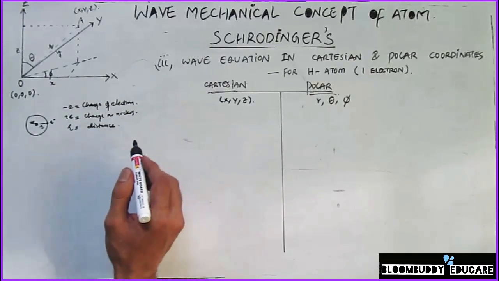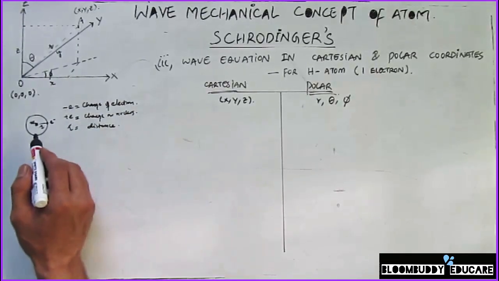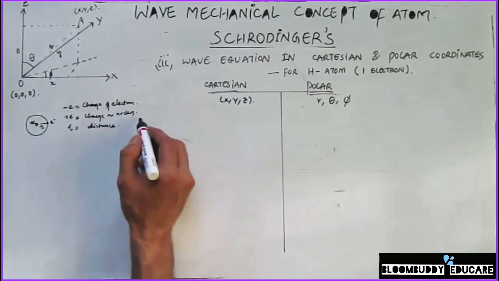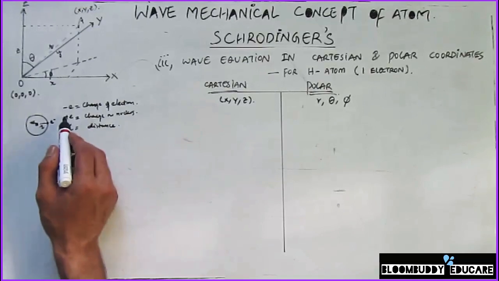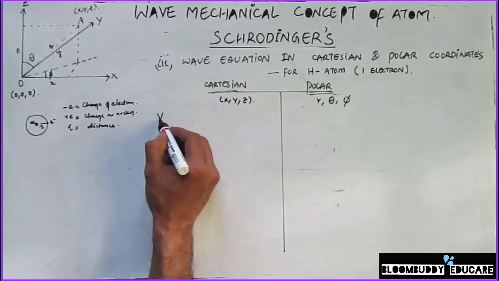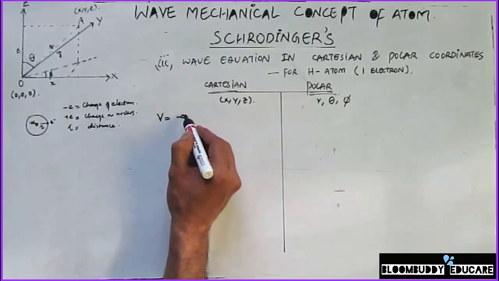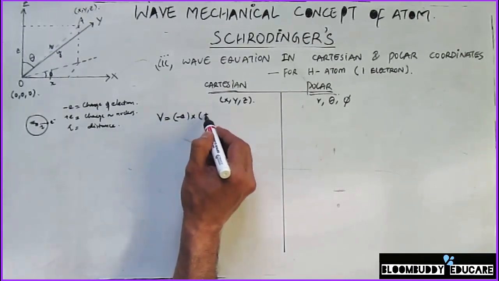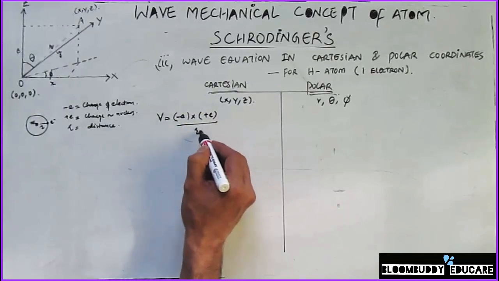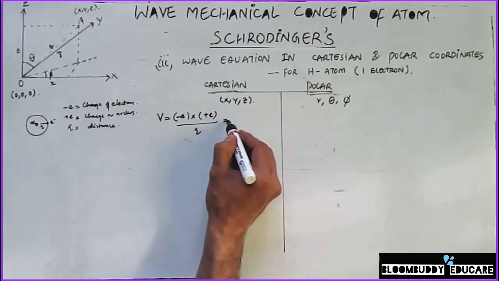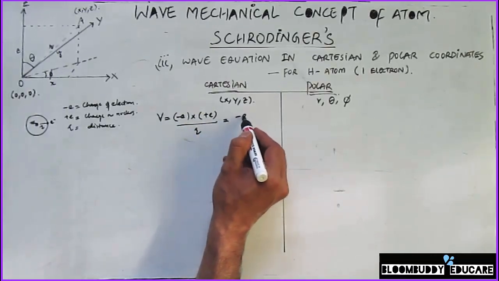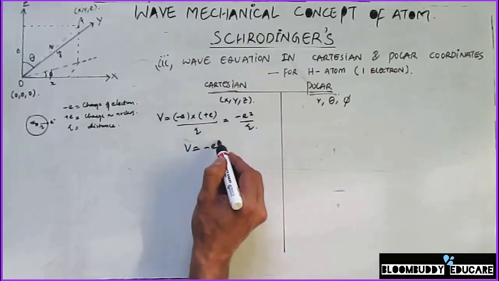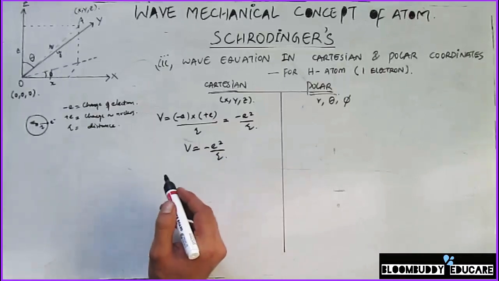The potential energy that is associated with this electron in the hydrogen atom is always going to be equal to the product of these two charges. So the potential energy V is going to be equal to the product of minus e and plus e divided by the distance, or V is equal to minus e square divided by r.